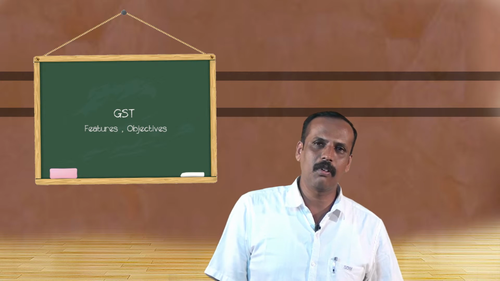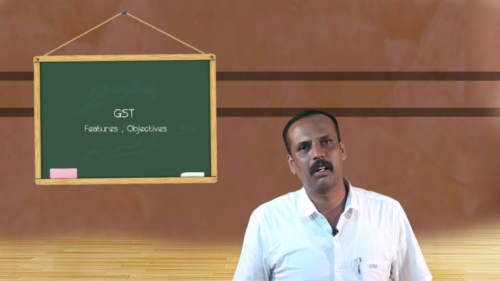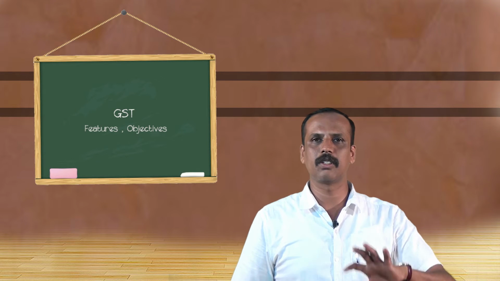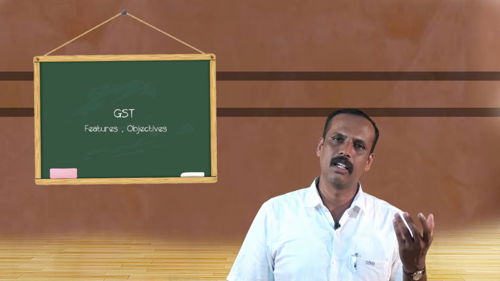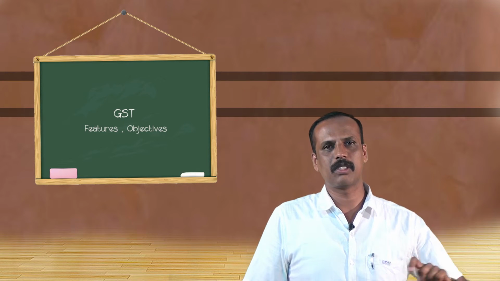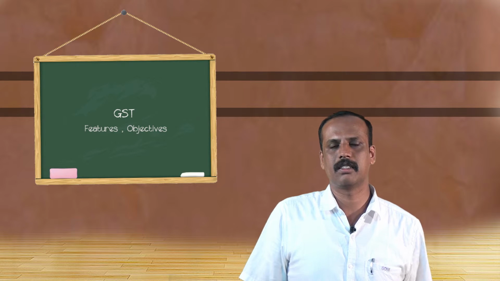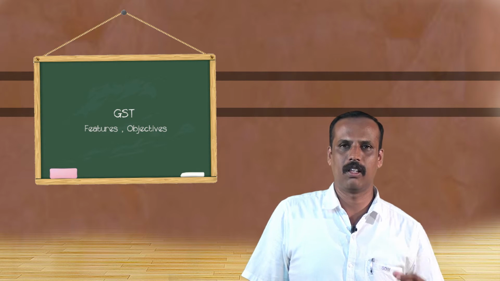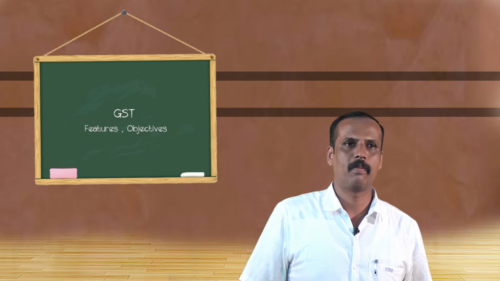It is a dual model of GST. Dual model of GST means both the state government as well as the central government have the power to levy GST and enjoy the revenue of GST. Because services as well as goods are included in those taxes, it is a dual model, state model as well as central model.